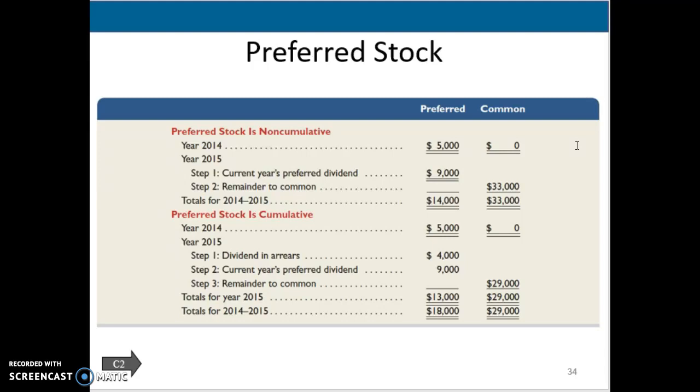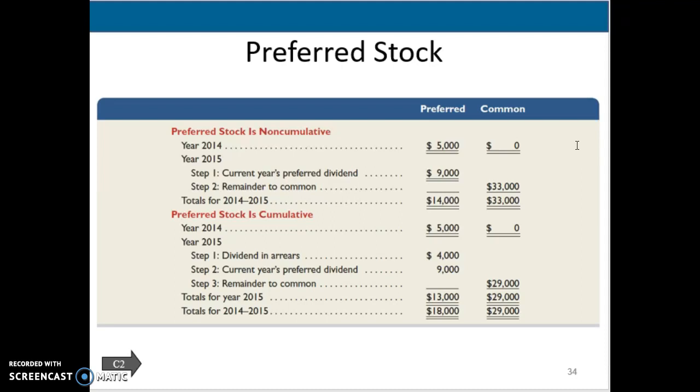So that's non-cumulative. That means they didn't get the back dividend for 2014, because they are entitled to $9,000 per year. They only got $5,000, but they're not owed anything in arrears.